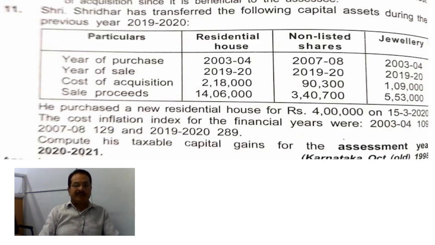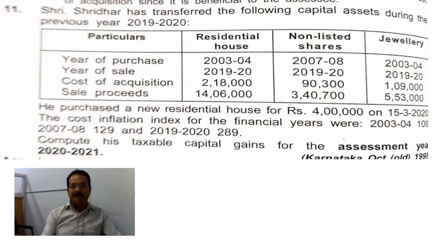Look at the paragraph below. He purchased a new residential house for rupees 4 lakh on 15/3/2020. Okay, look, there is sale of residential house and also there is purchase of another residential house. That means the assessee is eligible for exemption under section 54. And the cost inflation index figures have been given. Okay, now let us